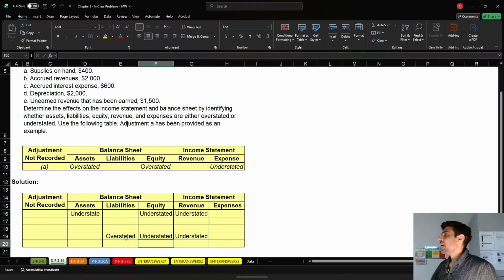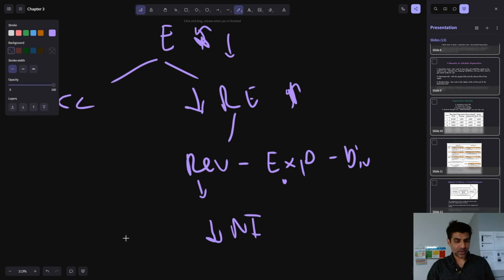Okay, so hopefully you're seeing this pattern. This one is conceptually tying together adjusting entries with the accounting equation. So you should understand this. You should be able to understand the meta of what I just did here, where if we don't include a certain revenue or expense, what that does to net income, how that affects retained earnings, and how that then affects equity. It's all kind of trickling up, you can say.